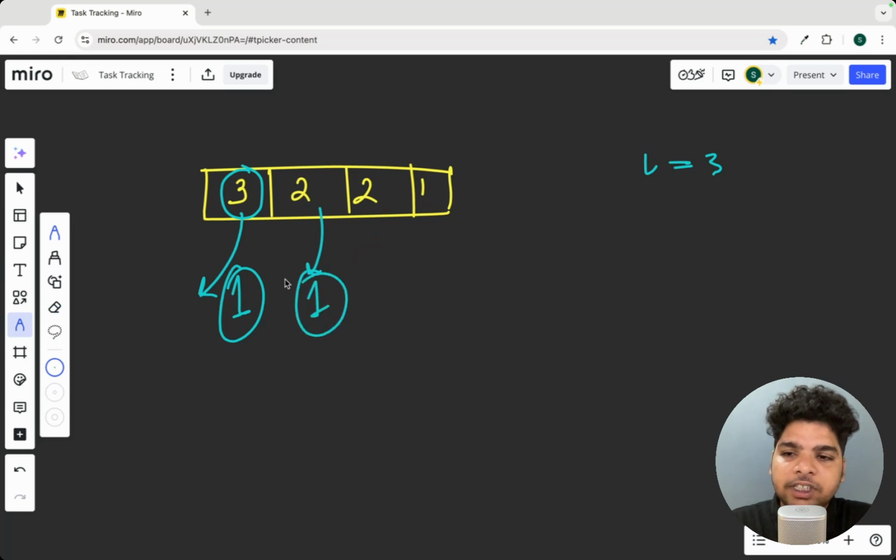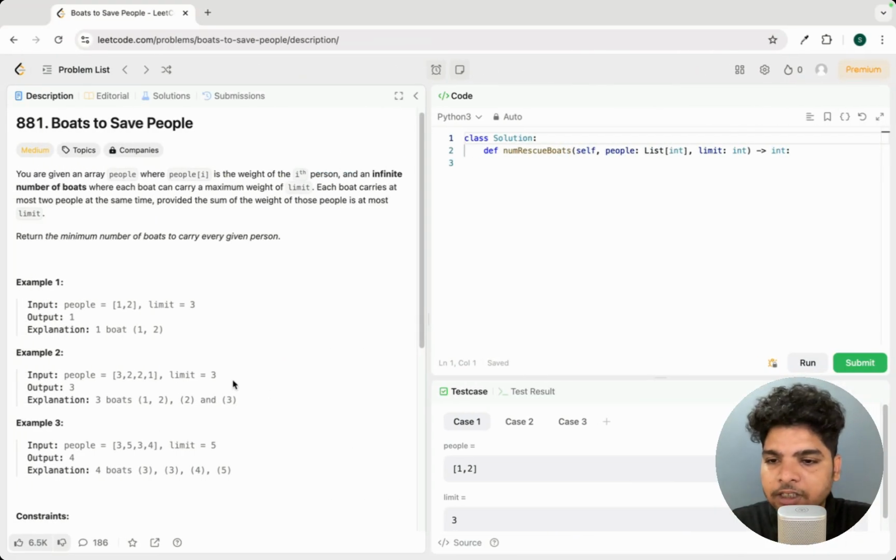Okay, two boats are there. Now can we put these two persons in a single boat? Yes, the sum is 3 and the maximum allowed weight is 3, right? The limit is 3. Then we can allocate one boat for these two persons. So how many boats are required? There are 3 boats, right? So the answer will be 3 here.